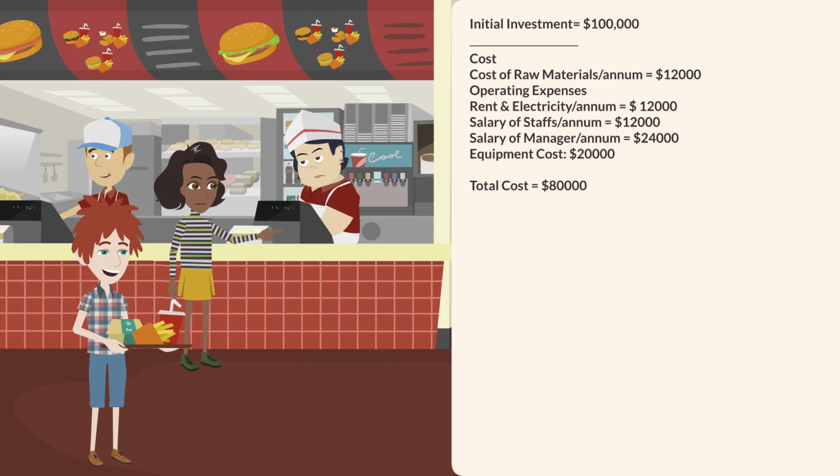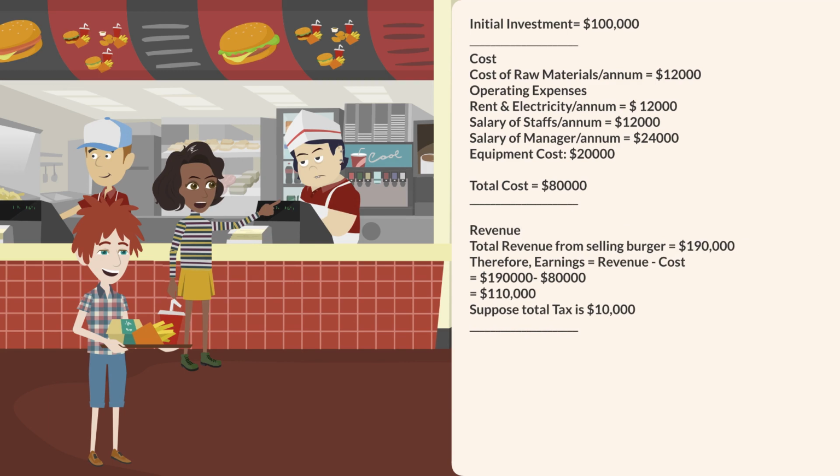Let's take a look at the numbers of George's burger joint. The cost of raw materials per year is $12,000. The operating expenses include rent and electricity, which total $12,000 per year. The salaries of staff and manager combined total $36,000 per year, and the equipment costs $20,000. Therefore, the total cost is $80,000.